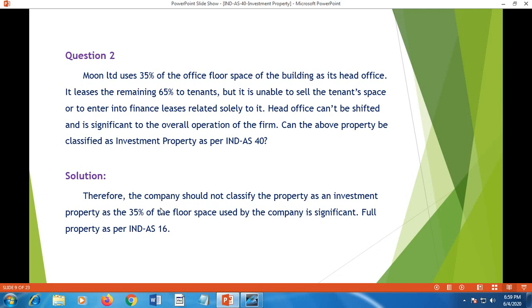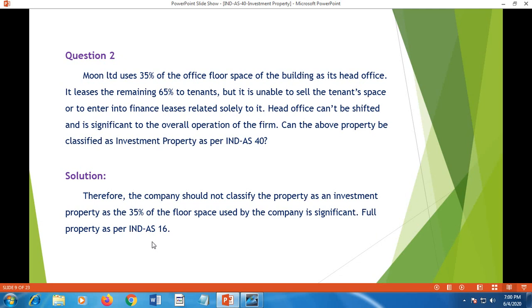Can the above property be classified as investment property as per Ind AS 40? As the company cannot split the total office space into 35% and 65%, as it requires only 35% of its space for office purposes, there is no classification as such, and the property is not investment property, as the 35% of floor space used by the company is significant.